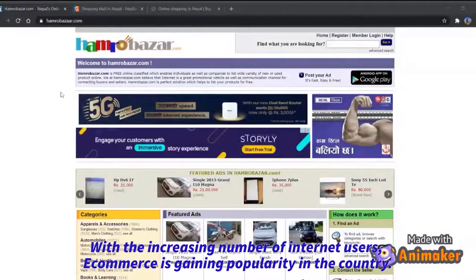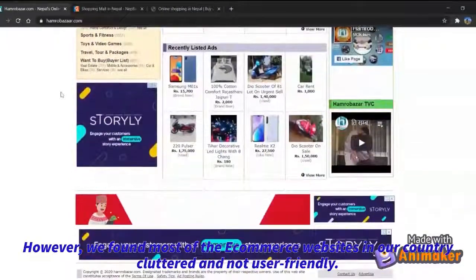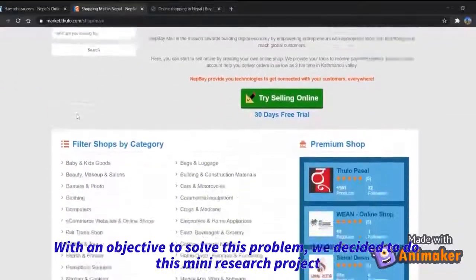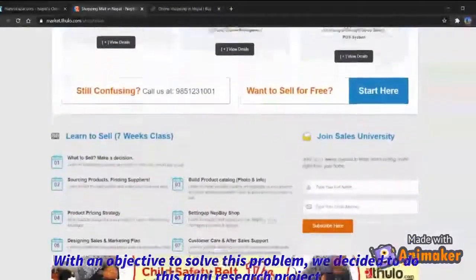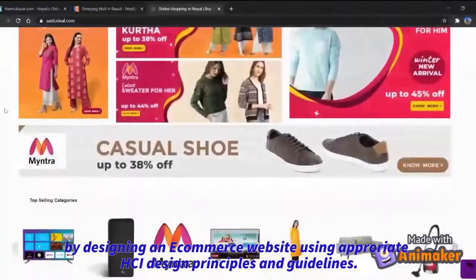With increasing number of internet users, e-commerce is gaining popularity in the country. However, we found most of the e-commerce websites in our country cluttered and not user-friendly. With an objective to solve this problem, we decided to do this mini research project by designing an e-commerce website using appropriate SEO design principles and guidelines.